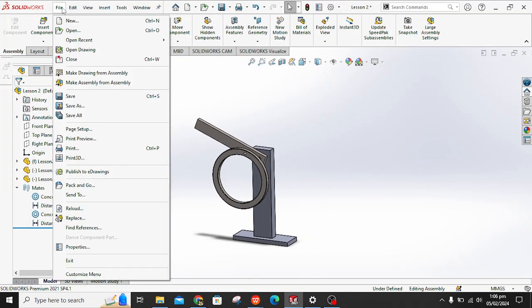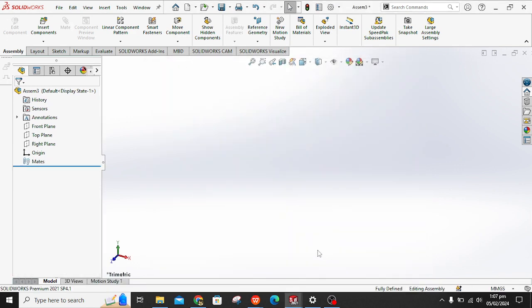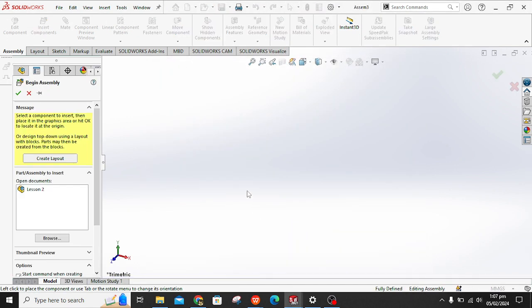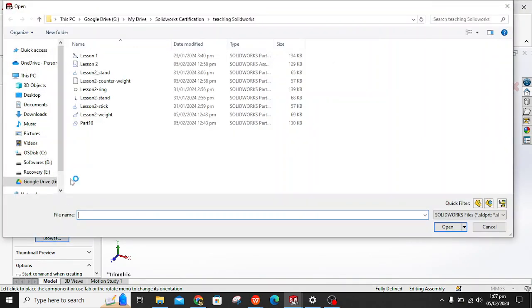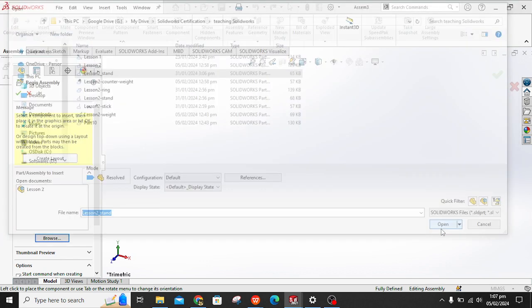So we go File, New, Assembly, hit OK. So here this is a screen and it will ask you to begin assembly. So you go browse, and here we will pick the file, the lesson one stand, open.